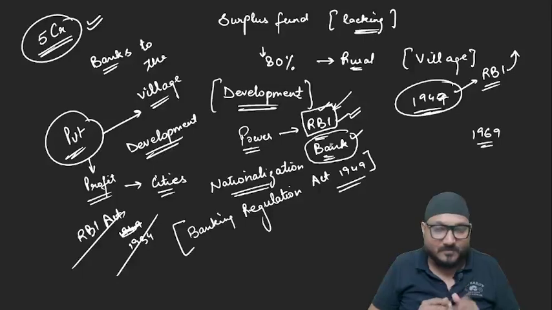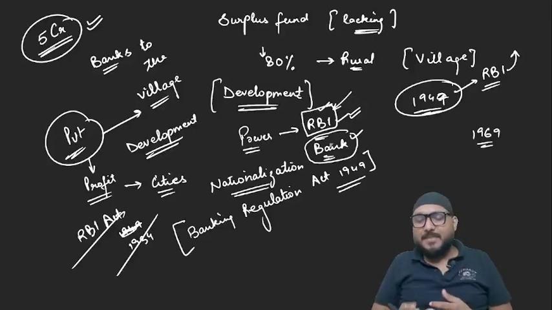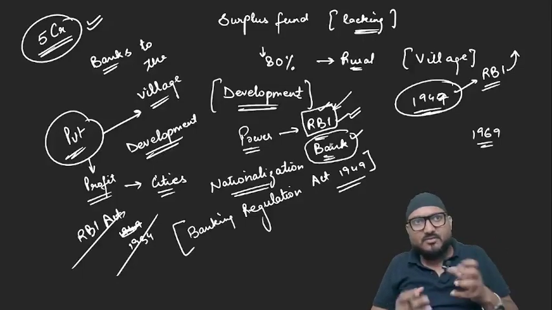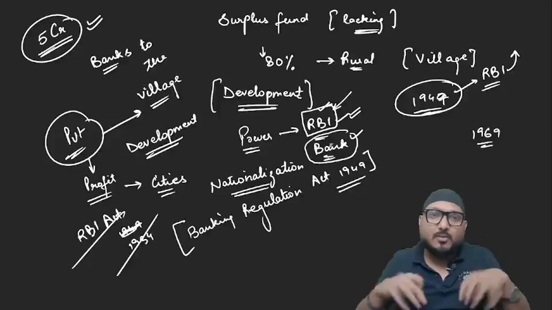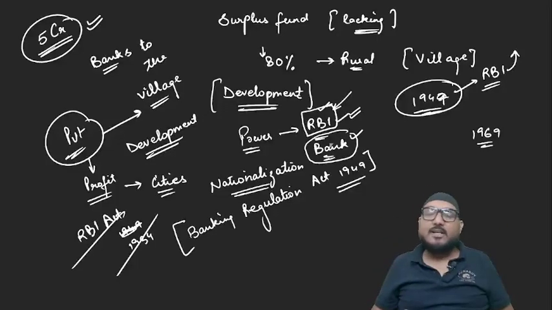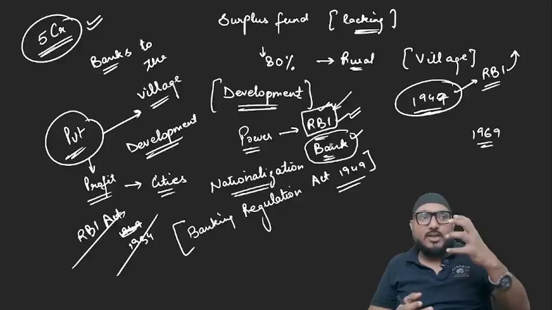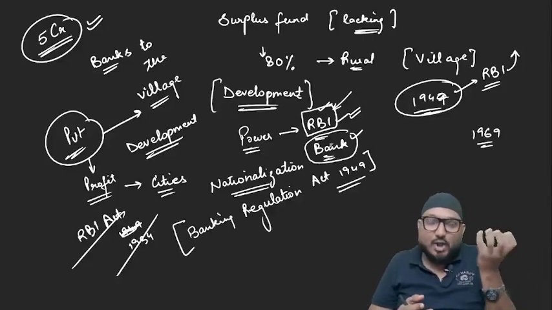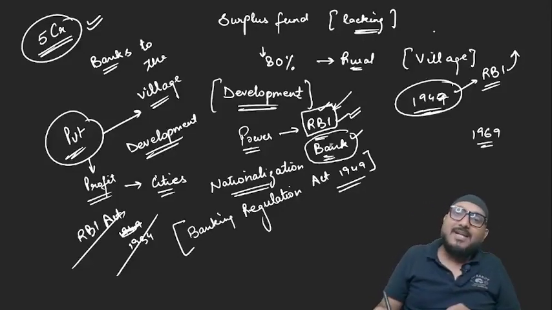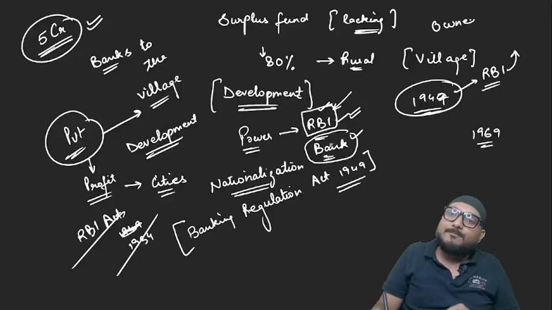Is it clear? Now, the next thing is, all the shares were bought by the central government and they started controlling RBI by nationalizing it. So it should have become a government body. No, RBI is owned by government.